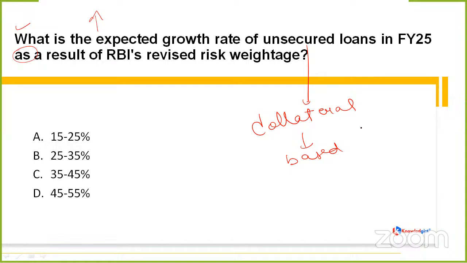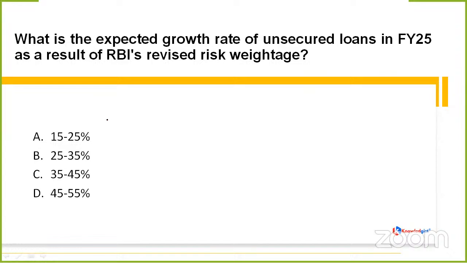One very good example of these unsecured loans is a student's loan. Like the student loans, personal loans, credit cards, etc. These all fall under these unsecured loans. Clear? So now coming back to the options, it is asking whether the expected growth rate of these unsecured loans ranges between 15 to 25%, 25 to 35%, 35 to 45%, or 45 to 55%. Anyone is willing to answer?